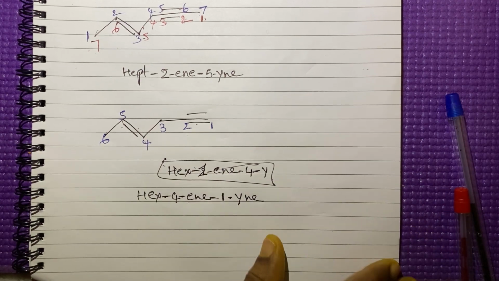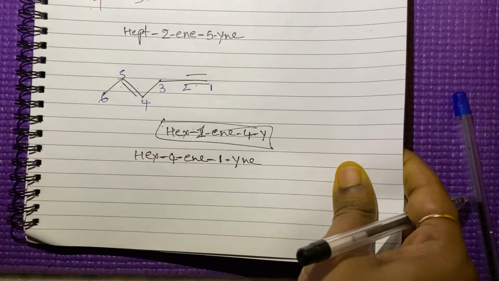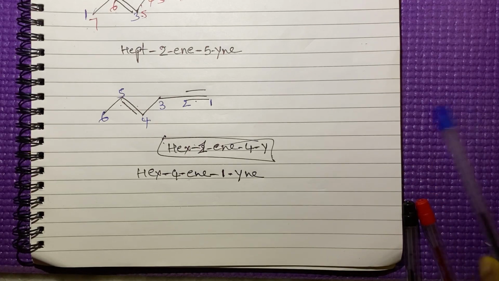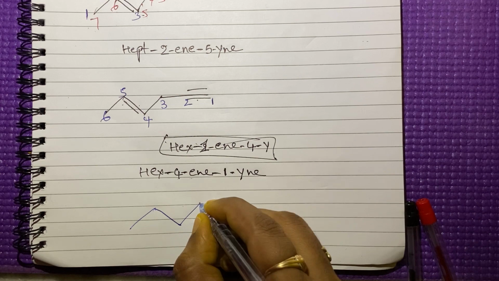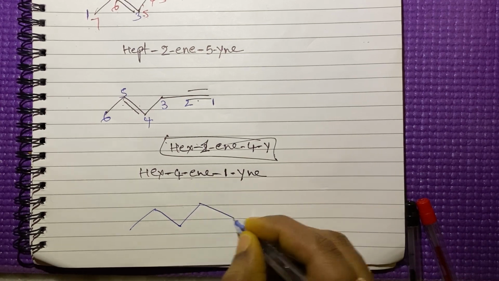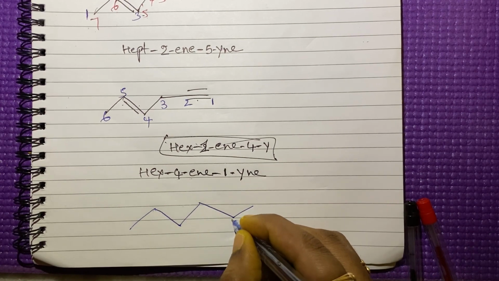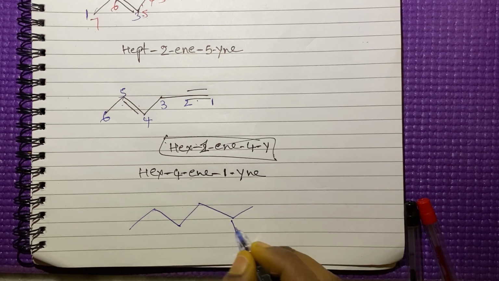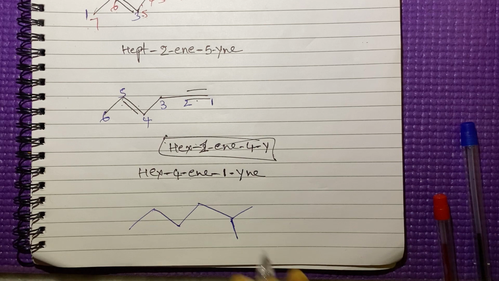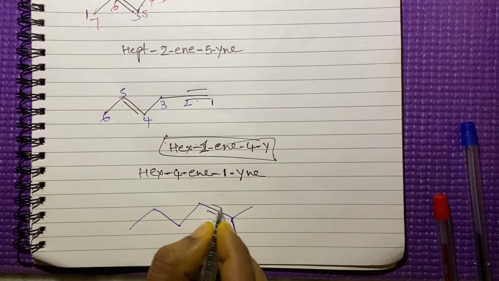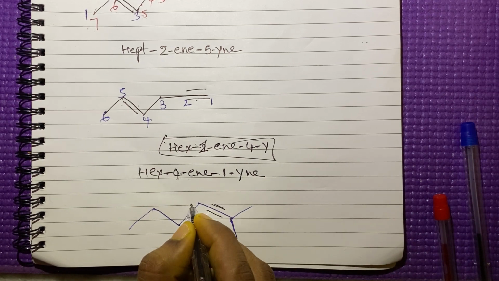Let us go for another example. You have to take more examples and practice. Follow these rules and practice more examples. See here, I am taking a triple bond and one double bond.